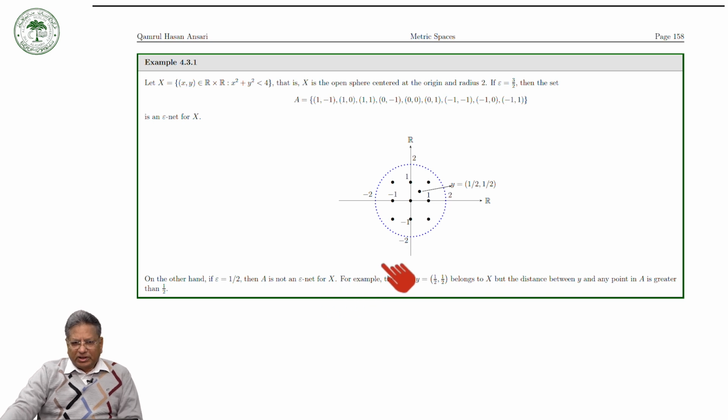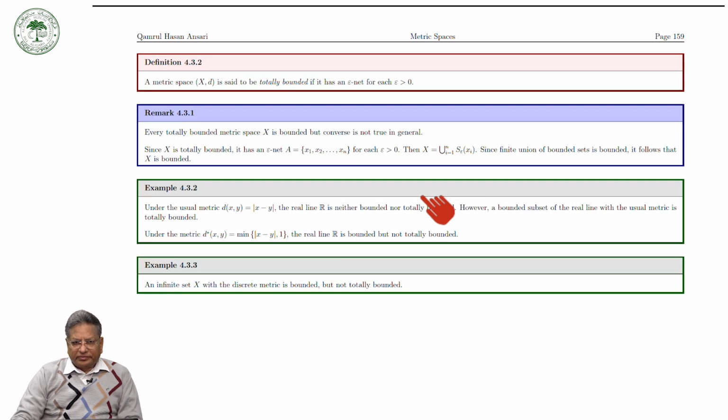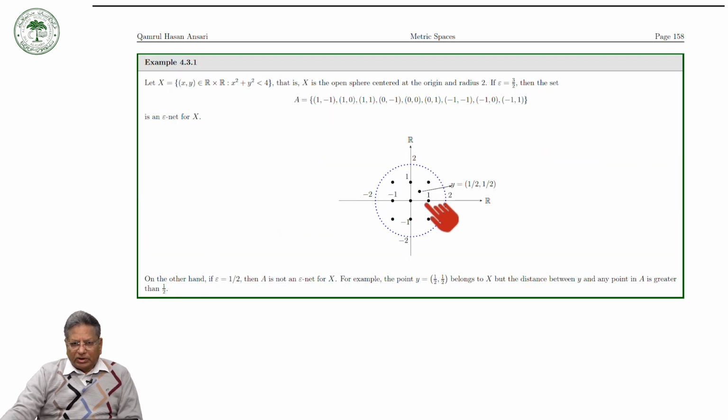For example, take the point (1/2, 1/2). This point belongs to X, but the distance between this point and any point of A is greater than half.